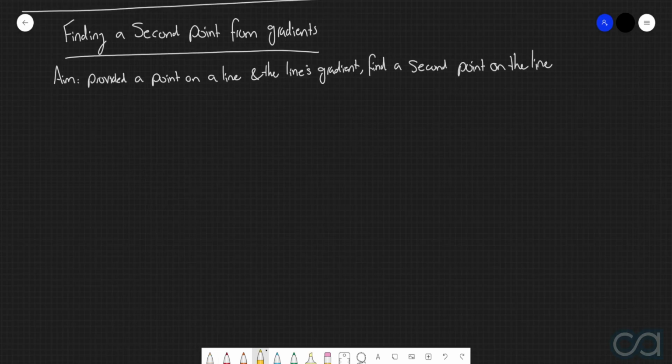And so what we're actually going to do here is use the original definition for gradient, which we know is rise over run. Or in a bit more of a casual sense, the gradient effectively tells us how much the line moves up or down by as we move to the right by 1 unit.